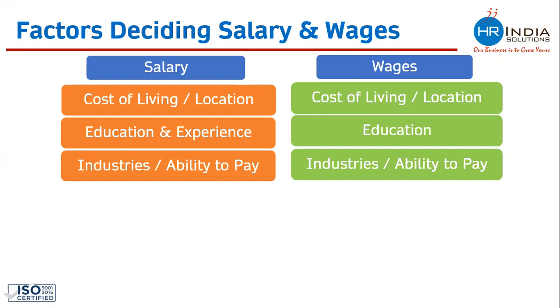Whenever government is deciding the wages for workers, they are also deciding wages on the basis of industries. For agriculture sector, government is deciding different wages. For manufacturing setup, government is deciding different wages. And for mining industry, government is deciding different wages. So on the basis of industries or ability to pay of the industry, you will see that salary and wages will be different.